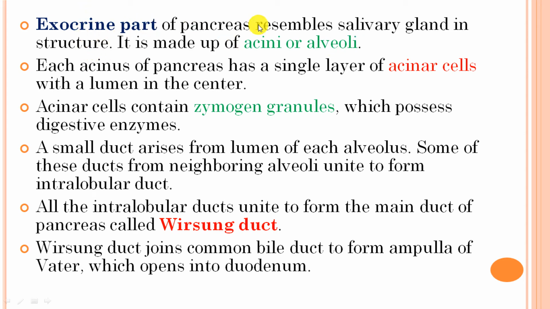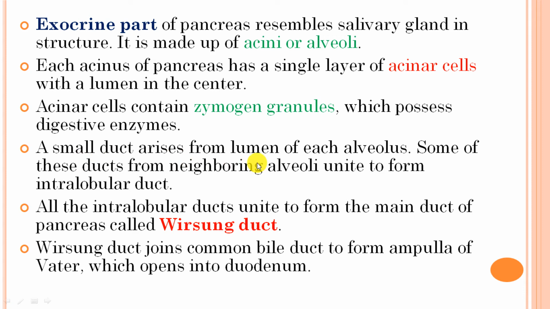This exocrine part, or head of the pancreas, is made up of particular cells, and these cells are known as acini or alveoli. These acini combine together to form a single layer of acinar cells with a lumen in the center. Acinar cells contain granules known as zymogen granules, which produce the digestive enzymes.